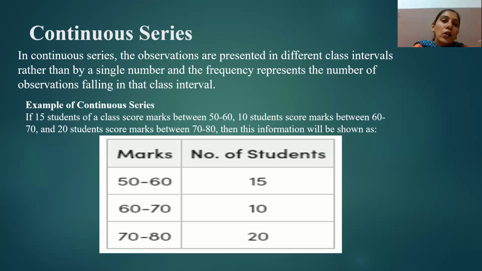Basically, in a continuous series, or you can say in a grouped frequency series, the values of a variable are grouped into several class intervals like 0 to 10, 10 to 20, 20 to 30, or 5 to 10, 10 to 15, 15 to 20, like this.